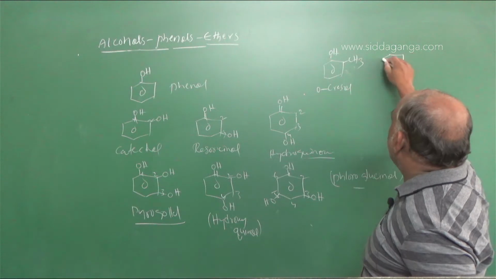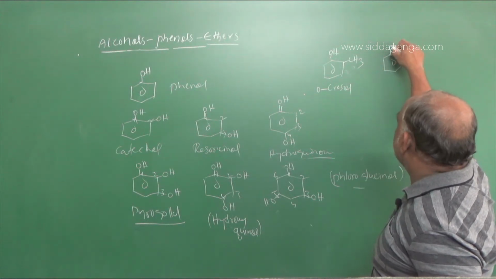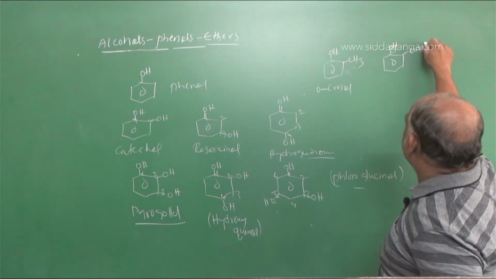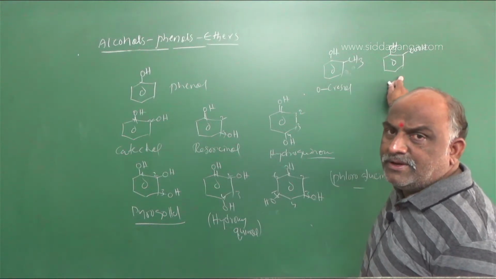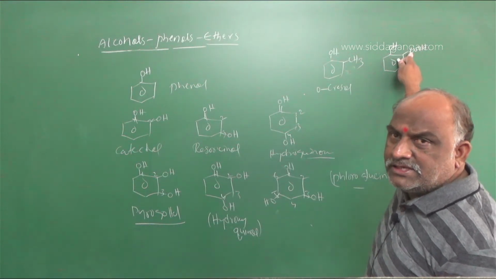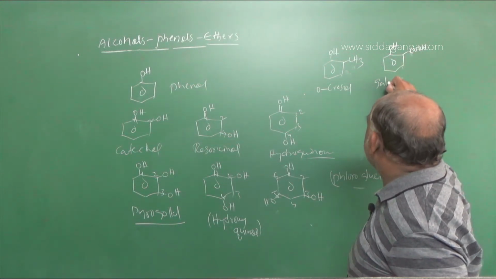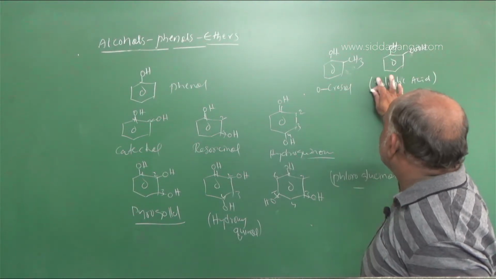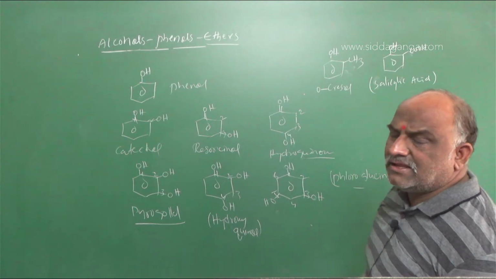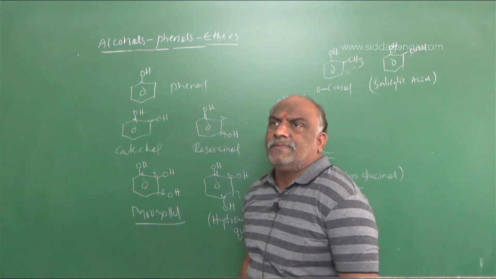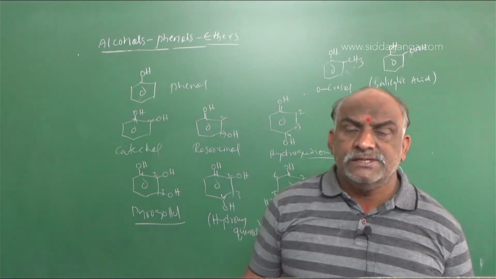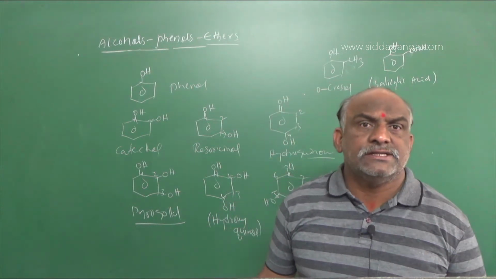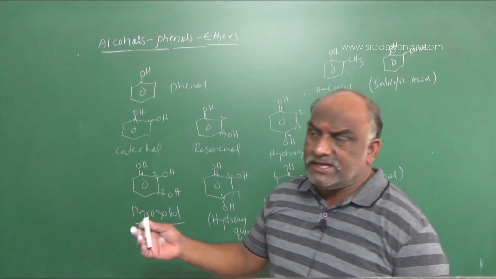Suppose the compound is like this. Here OH is there, here COOH is there. This is not phenol because the priority is carboxylic acid. So this is called salicylic acid. Orthohydroxybenzoic acid is named as salicylic acid.